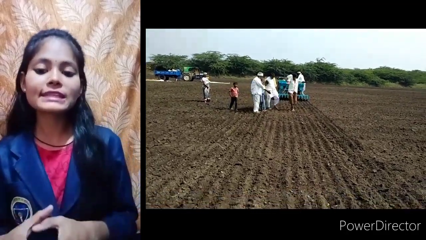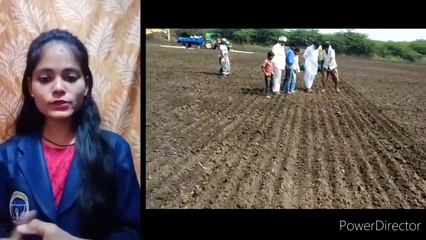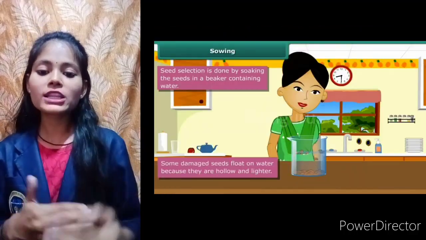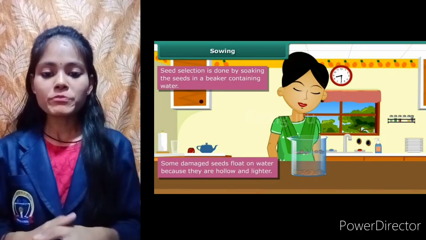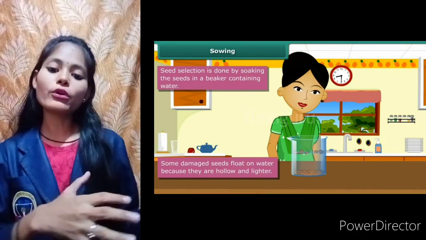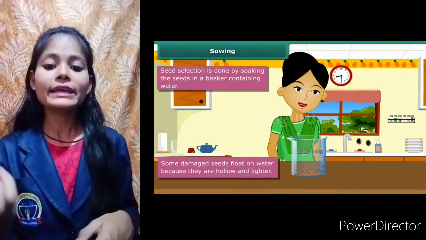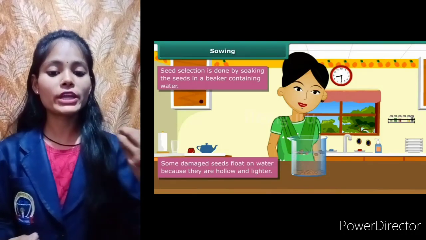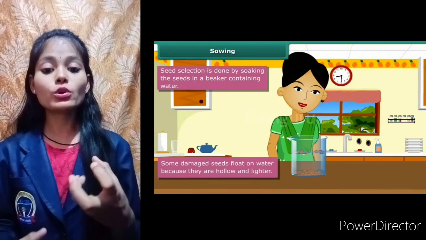Okay, they are covered easily by the soil, so it is a very good process of sowing the seeds. Now, we know that we have to sow the seed so that a new plant can come from there, but if we use a damaged seed, then what will happen? Again the farmer, the time he's spending, the money he's spending will be at a loss. So before growing, they also use high yield variety seeds. High yield variety seeds means the seeds which are of very good quality and which will give very good yield.